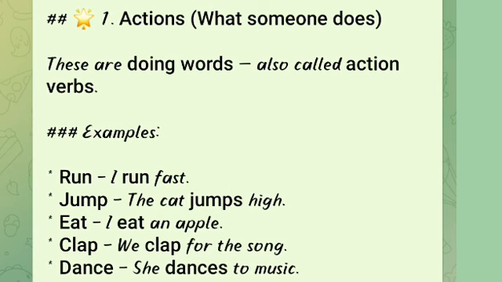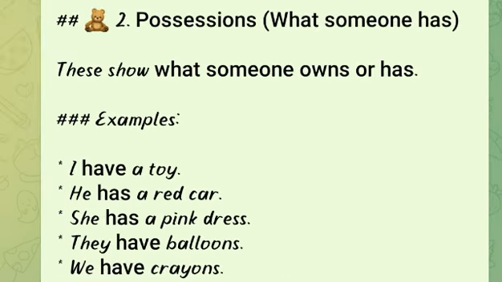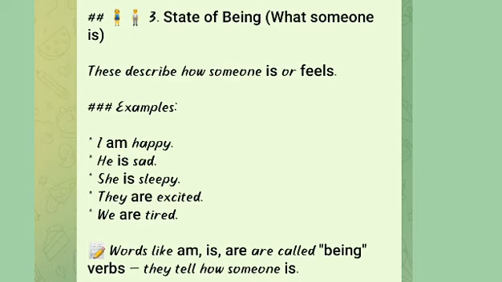And the second one we call possession. Possession means your own thing, like you have a pencil or eraser, or it might be your book, car, vehicle, etc. So whatever your own thing will be, that we will call possession. See here, I have given examples. I have a toy, he has a red car, she has a pink dress, they have balloons, like that.